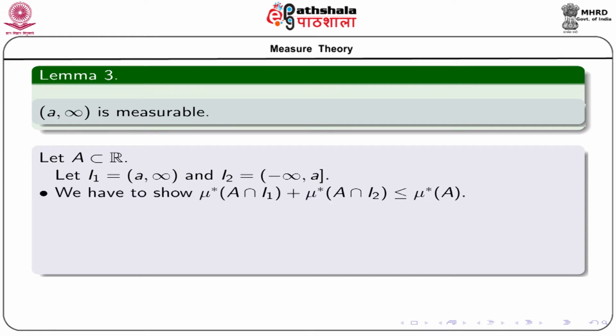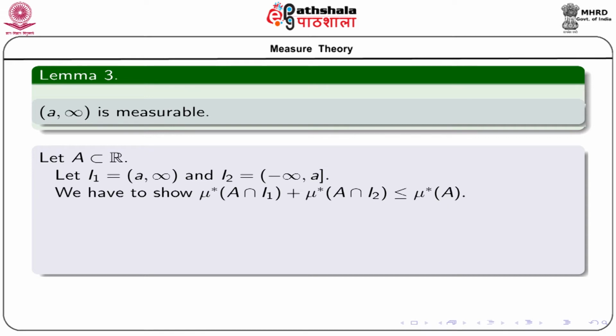So, what we have to show? We have to show that mu star of A intersection I1 plus mu star of A intersection I2 is less than or equal to mu star of A, because we already know that mu star is countably subadditive, and so the reverse inequality is always true.